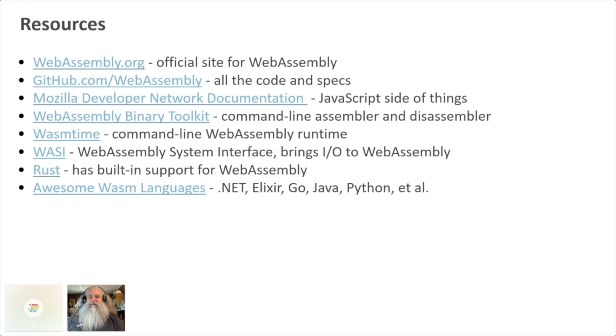If you want to build something big, Rust is probably the best language to choose at the moment. And of course, there's the link to Awesome Wasm Languages.